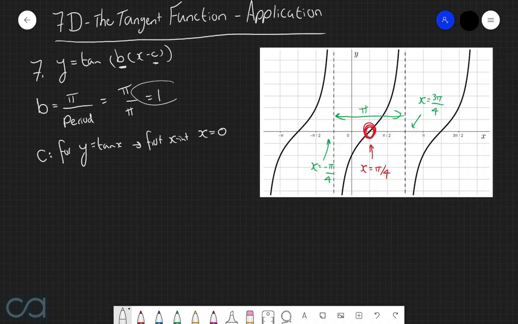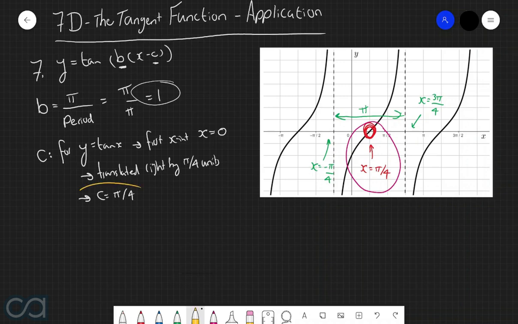And because the value of b is equal to 1, we don't need to consider any horizontal dilation for this part here. And so therefore, because on this graph the first x-intercept occurs at x equals pi over 4, this means that we've got a translation to the right by pi over 4 units. Which therefore tells us that c is equal to pi over 4.